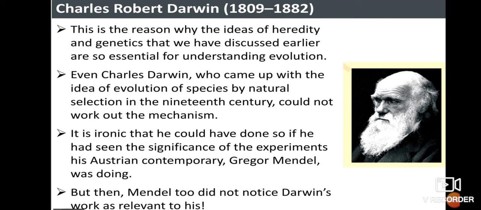So, Charles Robert Darwin. We all know that Darwin plays a very important role in providing the information. This is the reason why the ideas of heredity and genetics that we have discussed earlier are so essential for understanding evolution. Even Charles Darwin, who came up with the idea of evolution of species by natural selection in the 19th century, could not work out the mechanism.